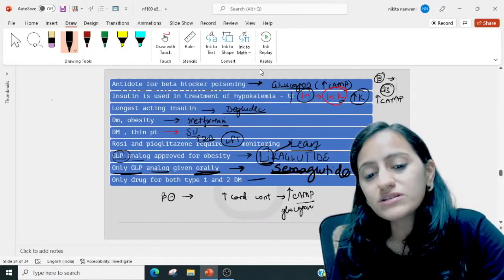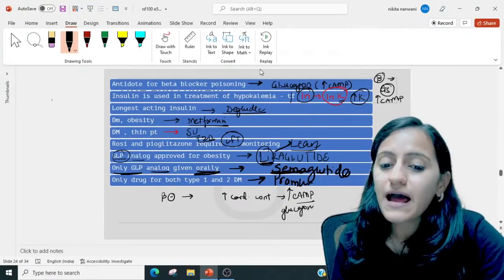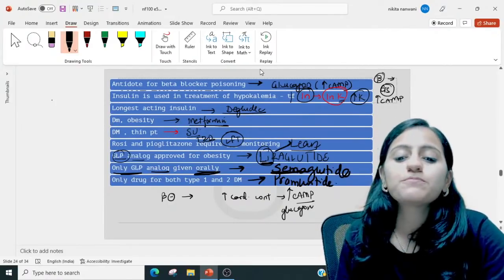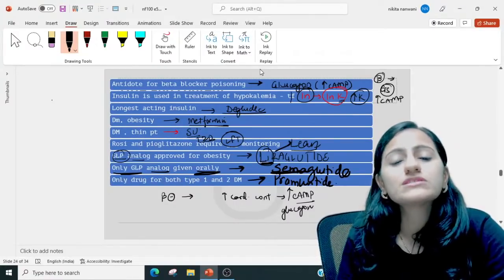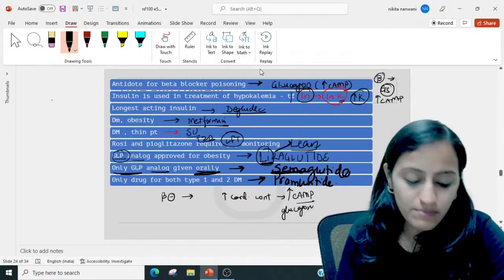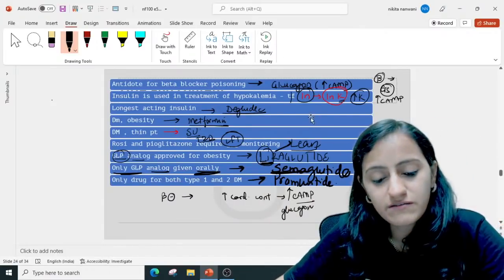Only drug for both diabetes type 1 and type 2, that is your pramlintide. That one is your pramlintide, your amylin analog which is given in both type 1 and type 2. Remember, that's the only drug which is given in both.